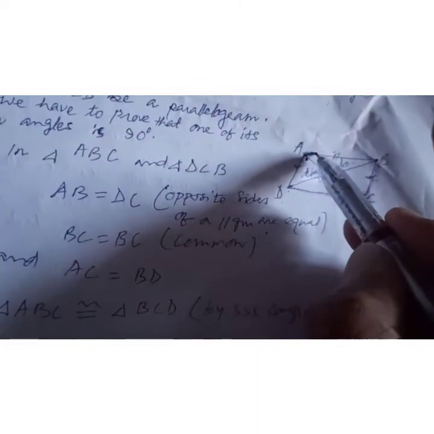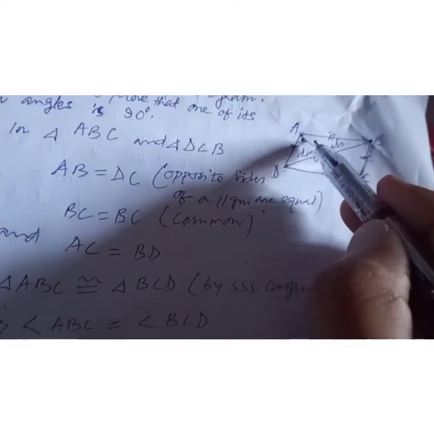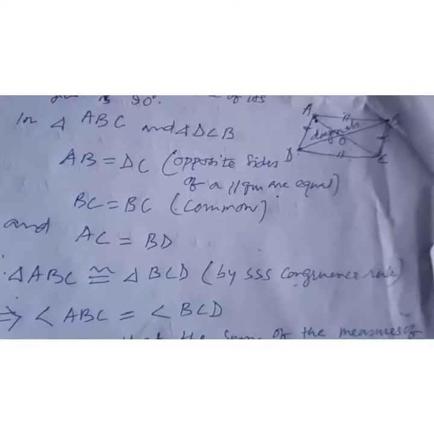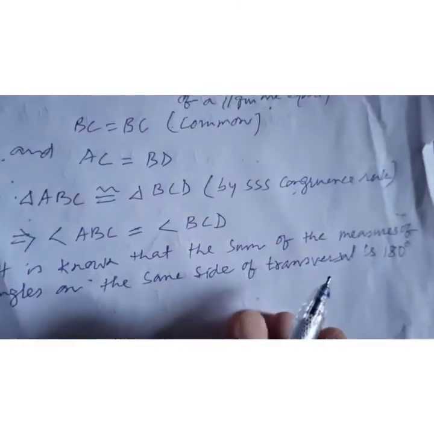You see the diagram, this one: 90 degrees plus 90 degrees, then this will be 180 degrees. So I hope you are not facing any problem to solve this one up to here.